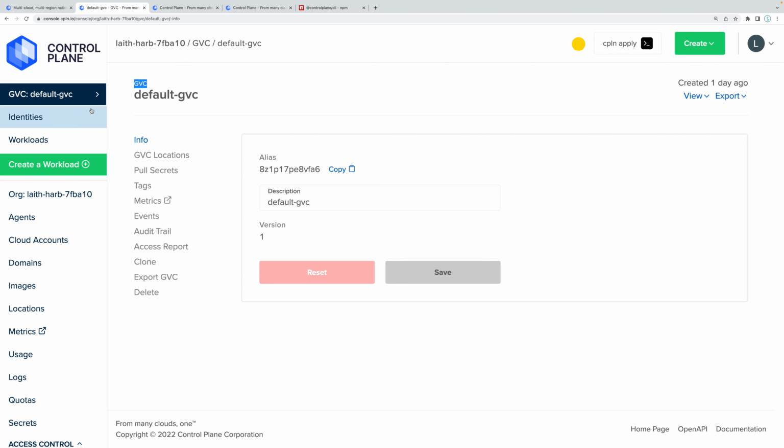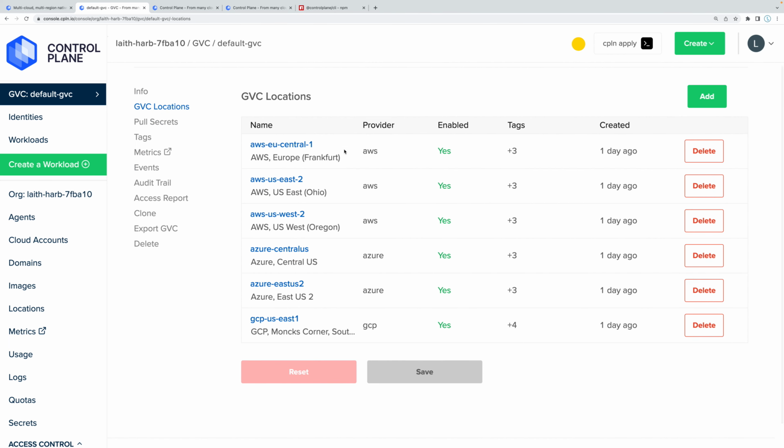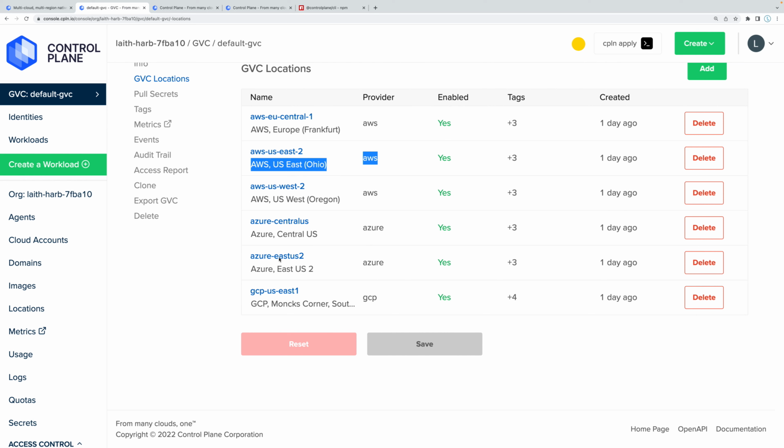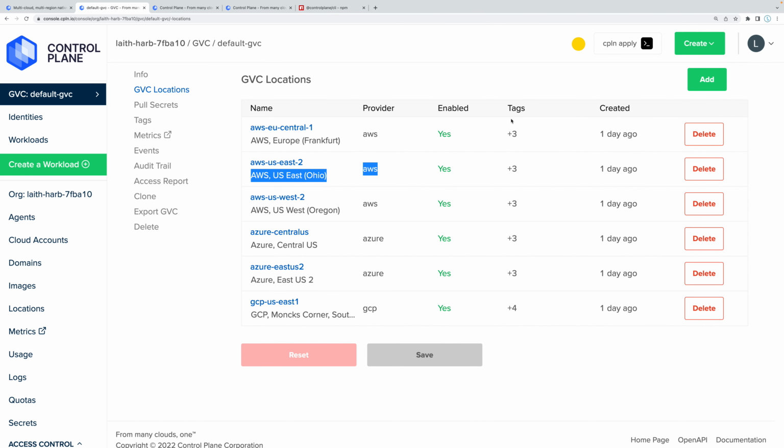And you can see that over here. If you go to your locations, you can see all of the different locations that, once you deploy your application, it's going to be hosted in. So you can see here, this is in Europe, and the provider is AWS. This is AWS East Ohio, so US East Ohio, also by AWS. This one, AWS West Oregon. And then over here, we have another cloud provider, Azure. So Azure Central US, Azure East US, and then we have Google Cloud Platform in some other location. Now, if you do not want a particular location, you can of course delete it. If you want another location, you can add it.